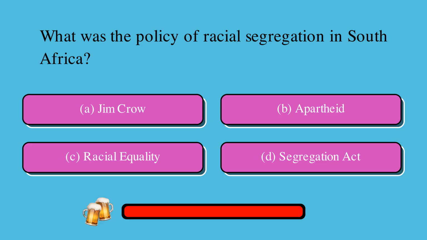What was the policy of racial segregation in South Africa? Is it A, Jim Crow, B, apartheid, C, racial equality, or D, Segregation Act? The correct answer is B, apartheid.